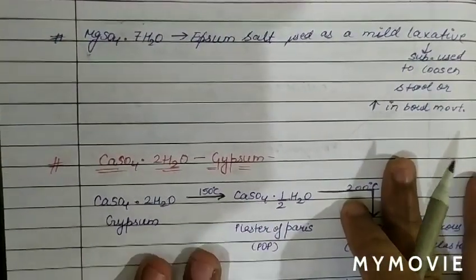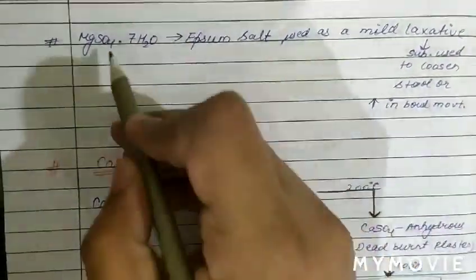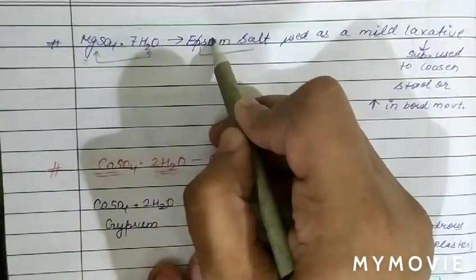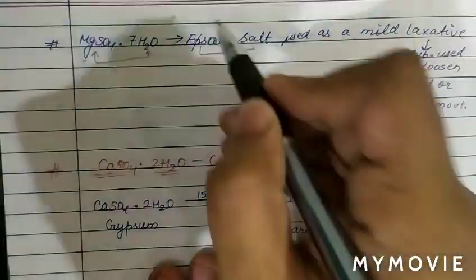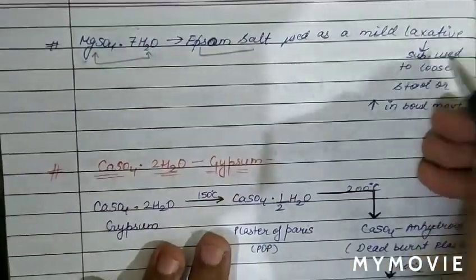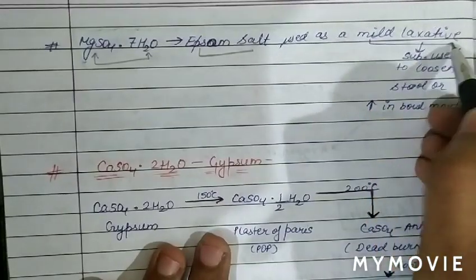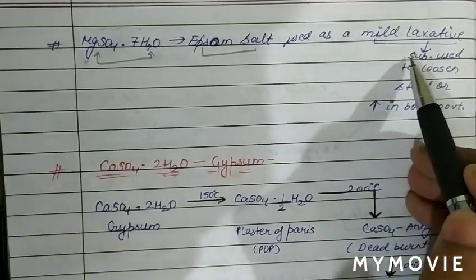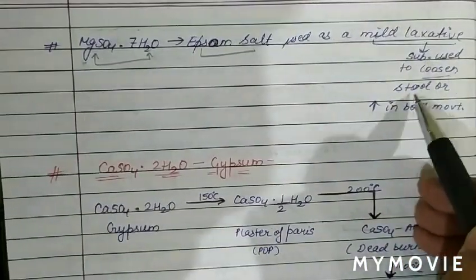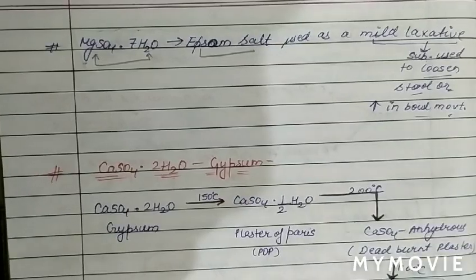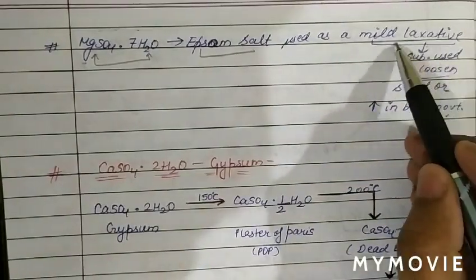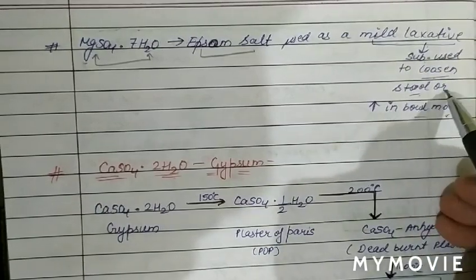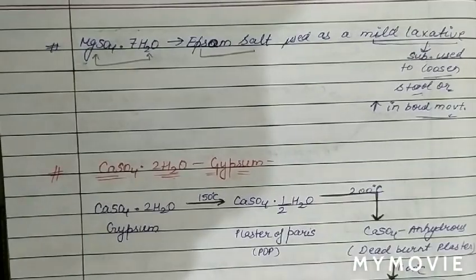An important compound of alkaline earth metal is MgSO4.7H2O. This compound is called Epsom salt. Epsom salt is used as a mild laxative. Mild laxative means a substance used to loosen stool or increase bowel movement.